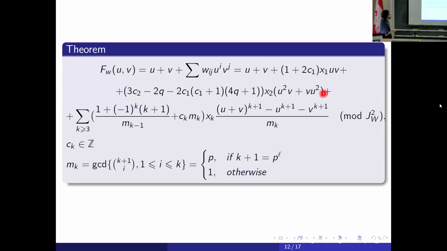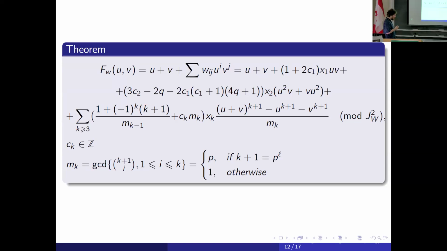We have u plus v. We have this summand, and this general higher order summand. Here C1, C2, Ck are integers. They depend on the complex orientation of W. X1, X2, Xk are generators of the W ring. Q is the parameter of multiplication. Mk is the greatest common divisor of binomial coefficients. Now, okay, what can we obtain from this formula?